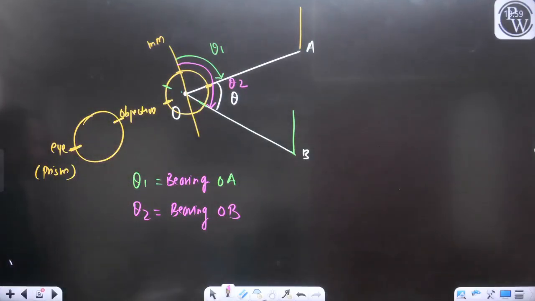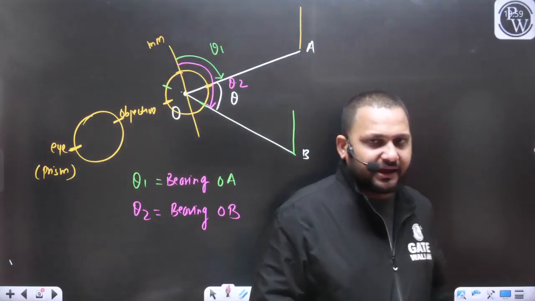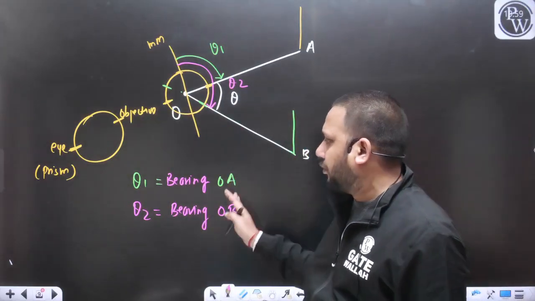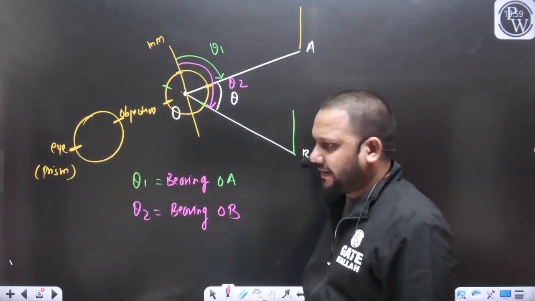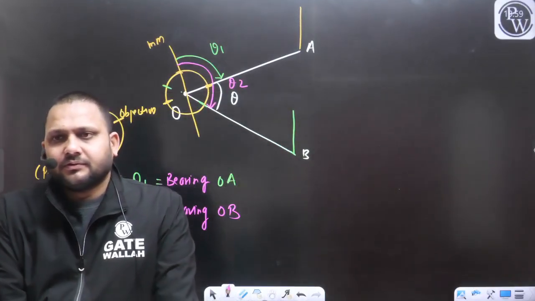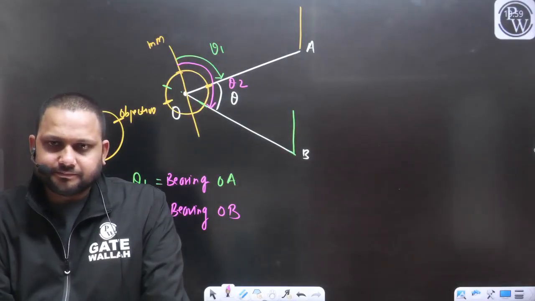If you are getting confused with the direction, we can simply say this theta 1 is the bearing of the line OA and theta 2 is the bearing of the line OB. Now it's fine.